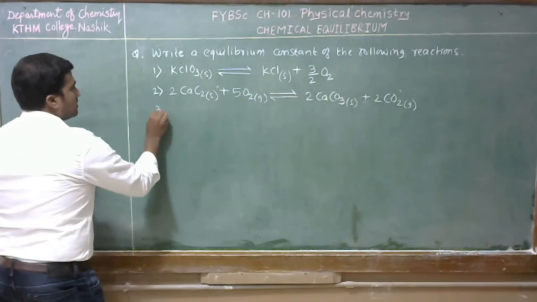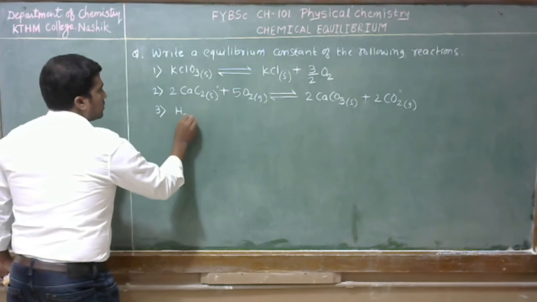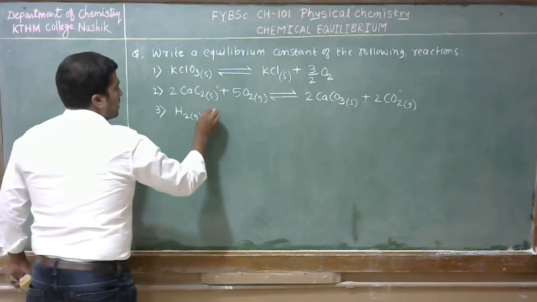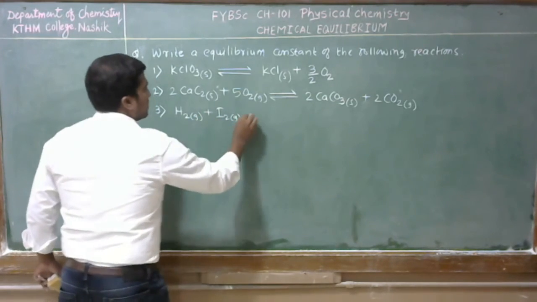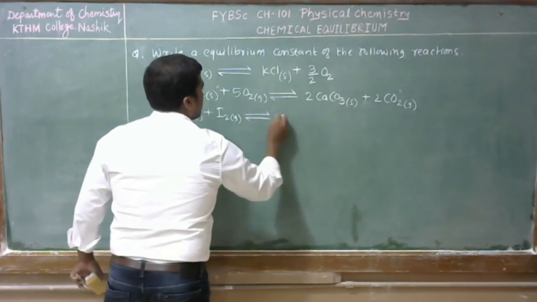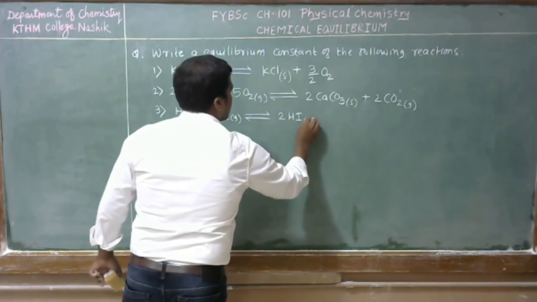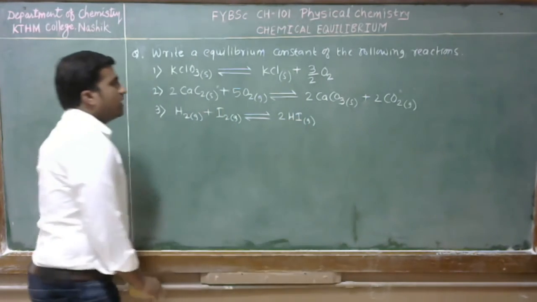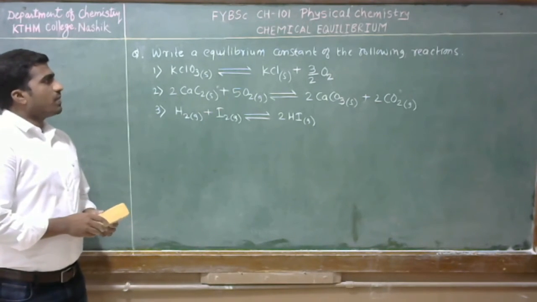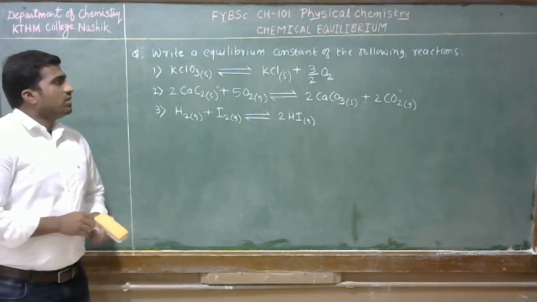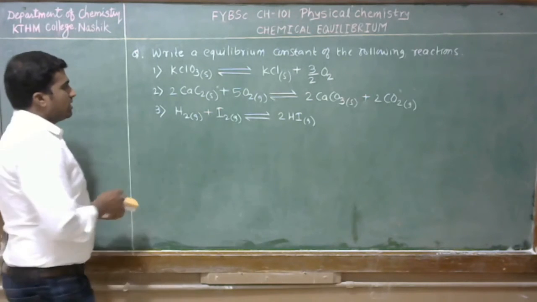And the third reaction is H2 gas reacts with I2 gas. It gives 2 moles of HI gas. Okay, these are the three reactions.